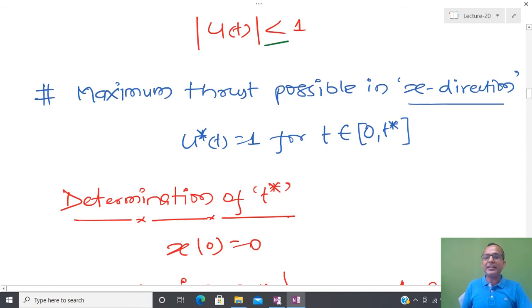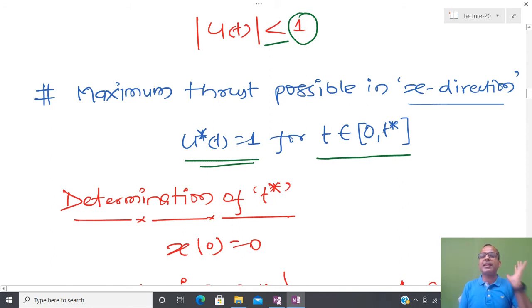And due to that reason I am going to select the maximum amount of control, that is u(t) equal to 1, and I am assuming that at t equal to t star, I am going to intercept that missile, and due to that reason this particular control is defined in that particular range.